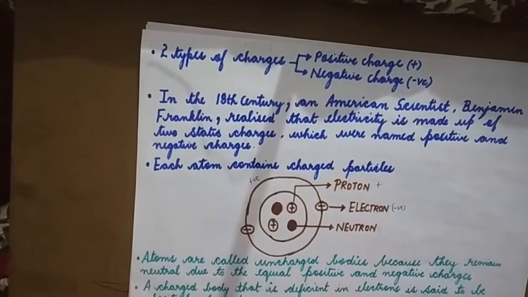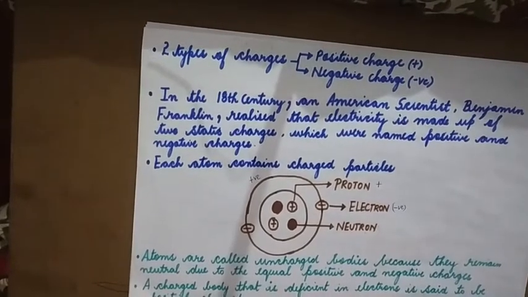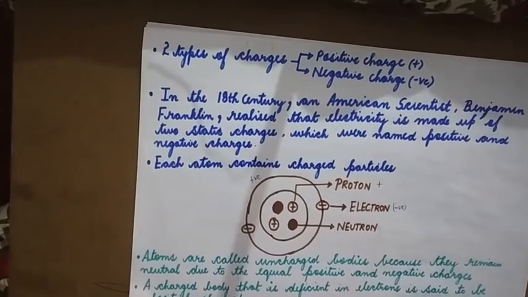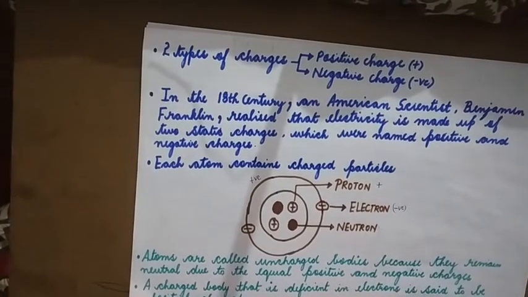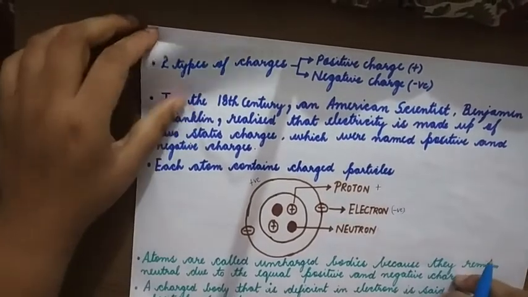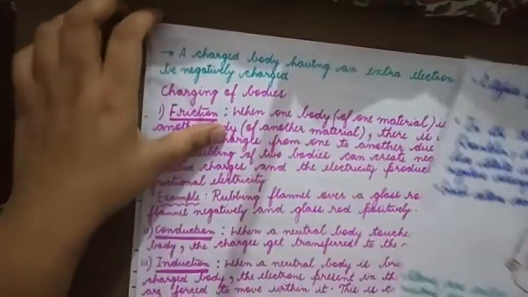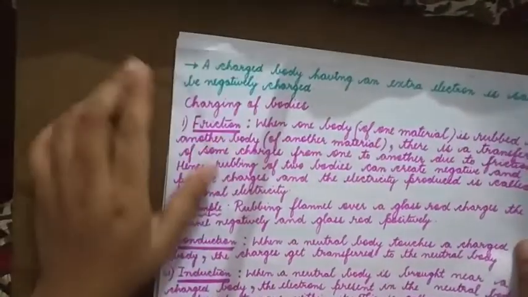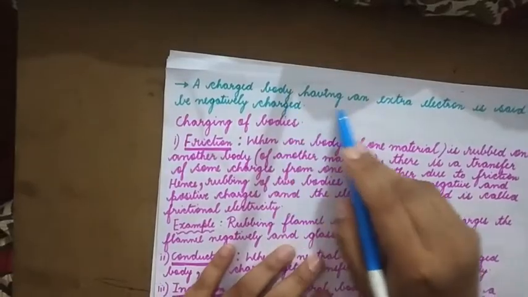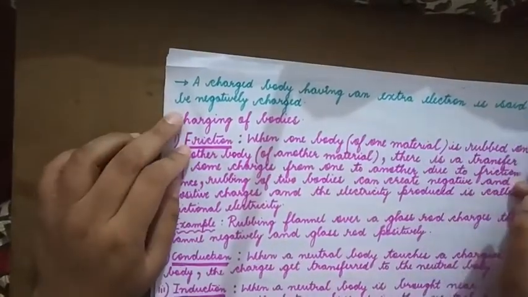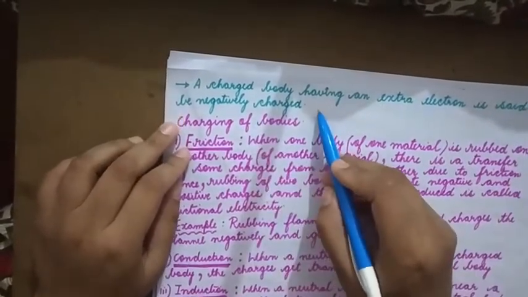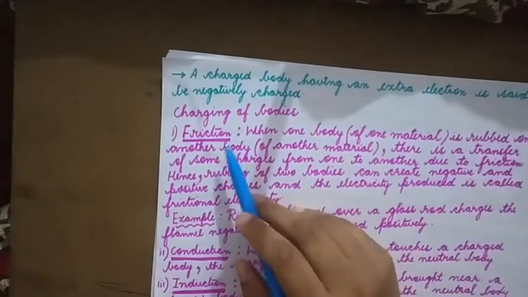A charged body that is deficit in electrons is said to be positively charged. So a positively charged body has less number of electrons, whereas a negatively charged body has more electrons. A charged body having extra electrons is said to be negatively charged.